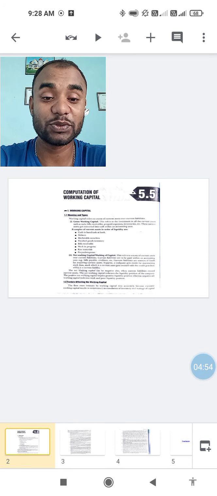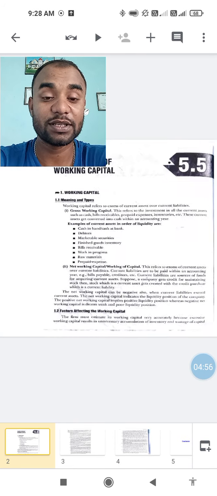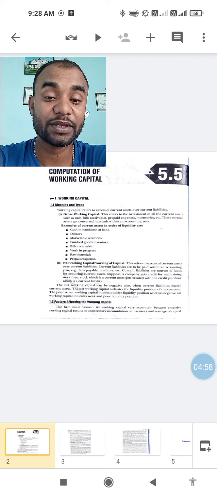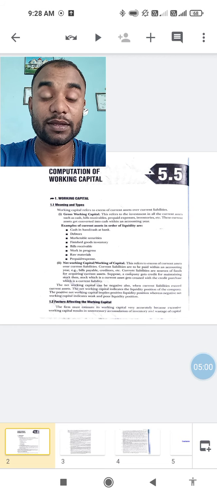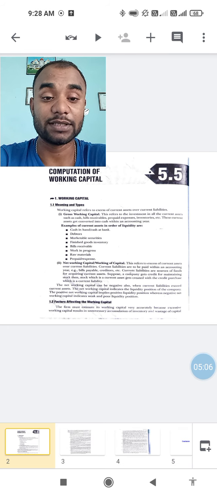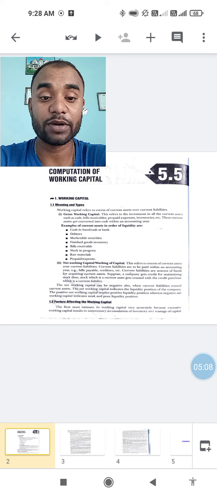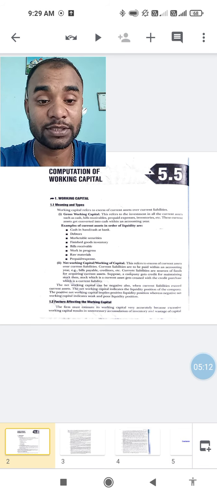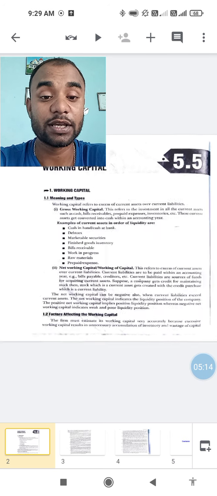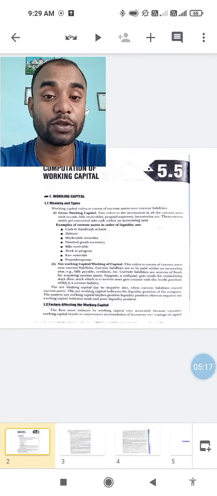So we covered the meaning of working capital and its types, gross working capital and net working capital. Gross working capital is just the investment in all current assets, but net working capital is the excess of current assets over current liabilities. Please try to know the differences; without knowing them, it will be difficult for you to differentiate both.